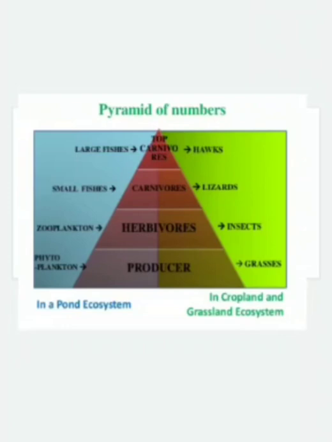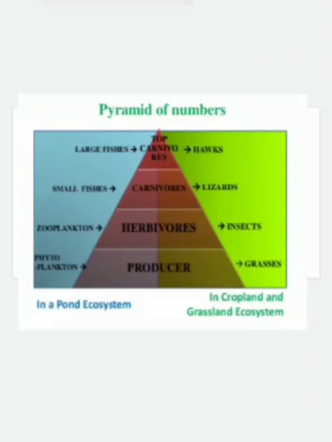So the number of phytoplanktons is more, and the zooplanktons number is less compared to the phytoplanktons. And the zooplankton number is more when compared to the small fishes. And the number of large fishes is less when compared to the small fishes. So from the producer level to the top carnivores, the number of organisms in each trophic level in a pond ecosystem is gradually decreasing.